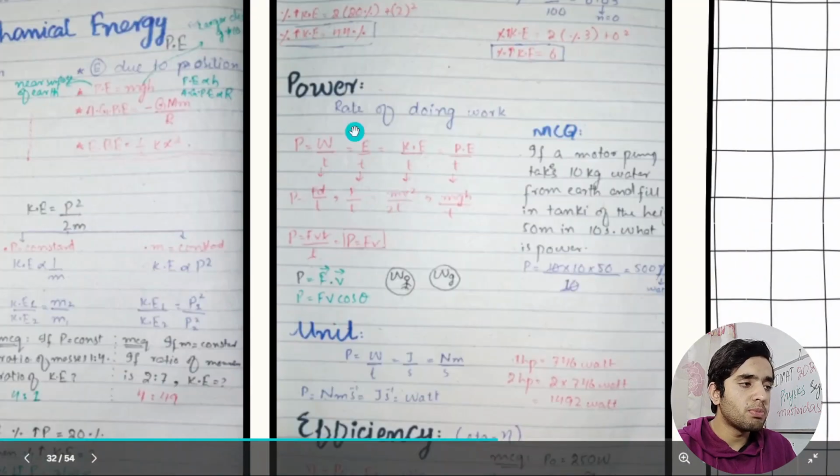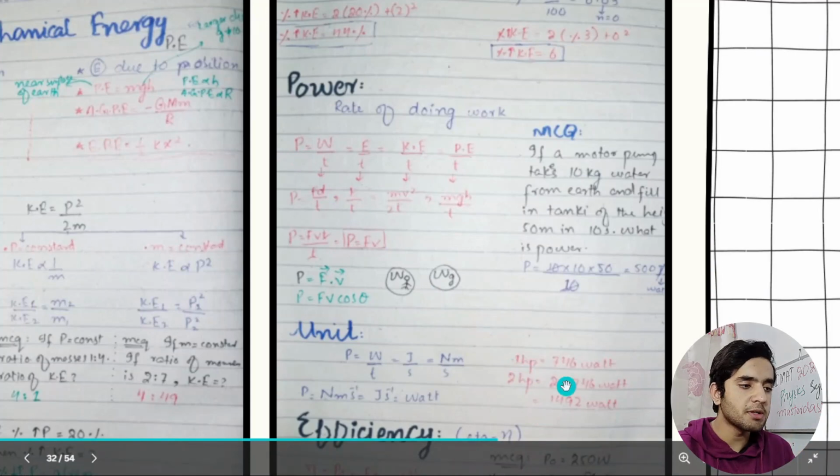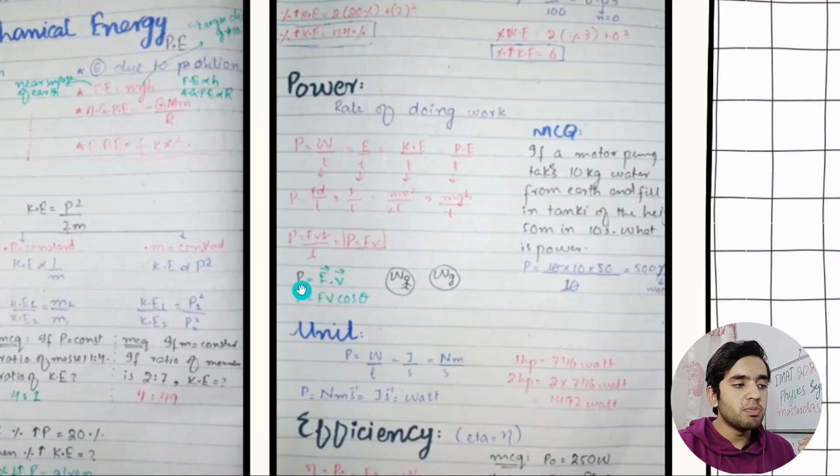Then we move on to power. Power is very important. You need to know the formula of power. P is equal to W divided by T. The SI unit of power is watt, and we also measure in horsepower. 1 horsepower is equal to 746 watts. And this is the very widely used formula of power also: P is equal to FV.